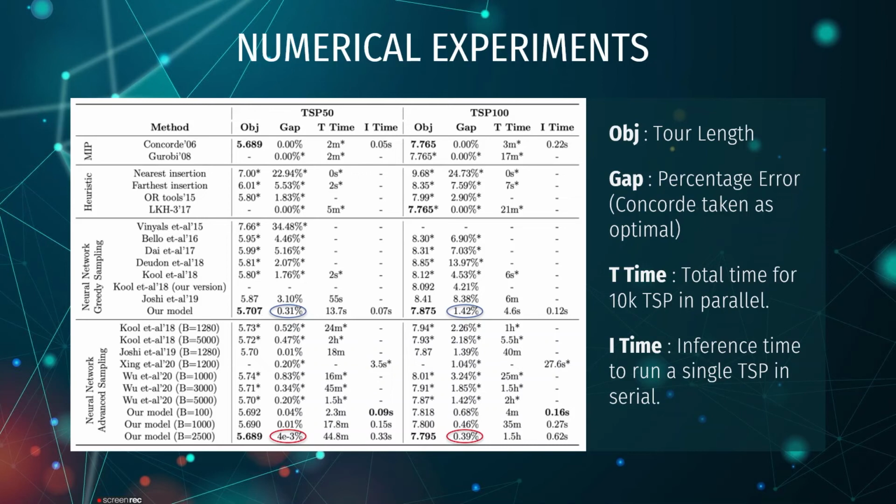Here we can see that for TSP 50, using greedy sampling, we get a gap of 0.31%. And by using beam search, it drops and the solution becomes very close to optimal. For TSP 100, using greedy sampling, we get a gap of 1.4%. And using beam search, it again drops, this time to 0.39%.